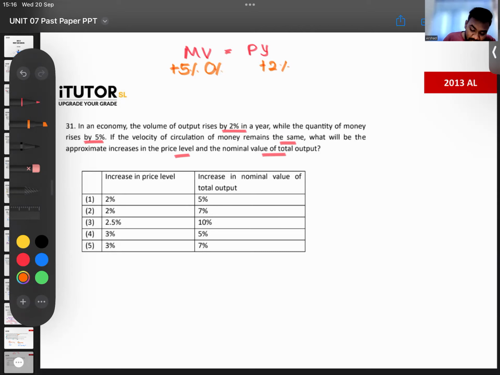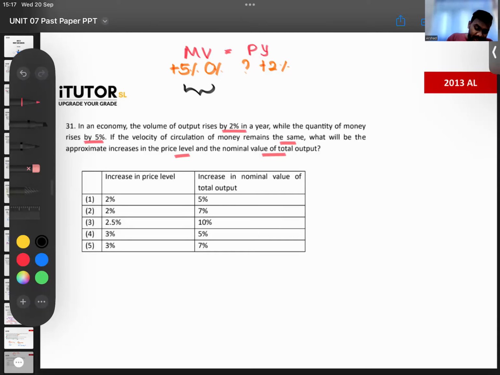What will be the approximate increase in the price level and the nominal value of total output? When you get percentages, do you multiply or do you add? How do you find? Remember, guys, when you get percentages, you always add, don't multiply. I know the equation is MV equals PT, but they have not given the money supply and the velocity of circulation. They have told you by how much it is increasing. So see, guys, tell me, if the money supply increases by 5%, velocity of circulation is constant, then this entire component increases by how much? The MV part.